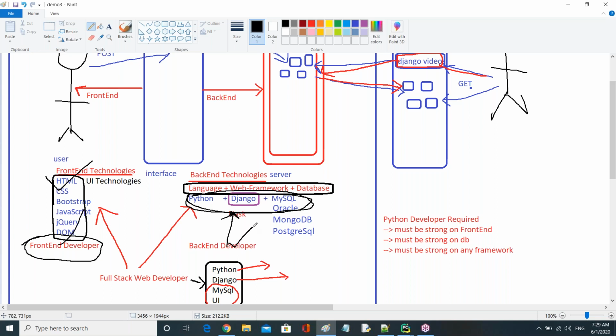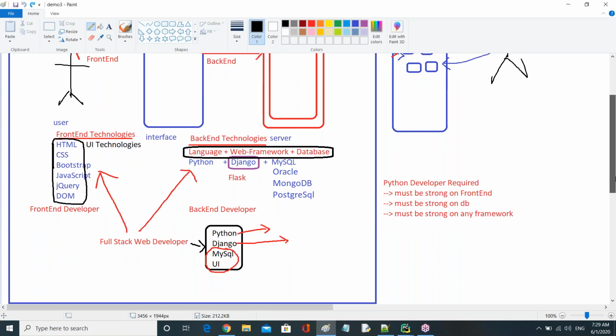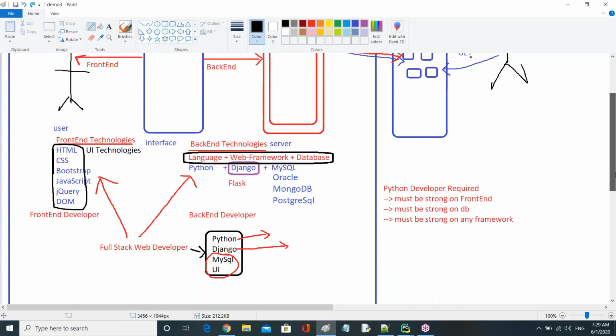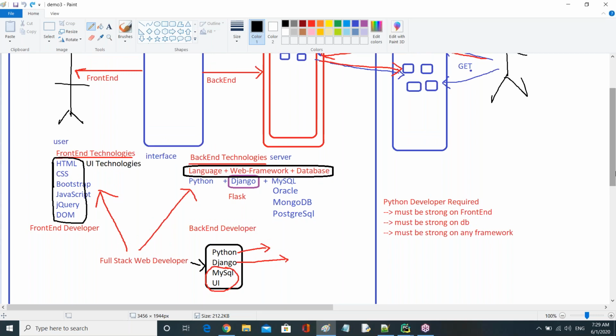But nowadays the companies are not preferring to take only either a front-end developer or a backend developer. What they want is a single person who can work on both the front-end and backend technologies. Then what do we call that person? A full stack web developer.